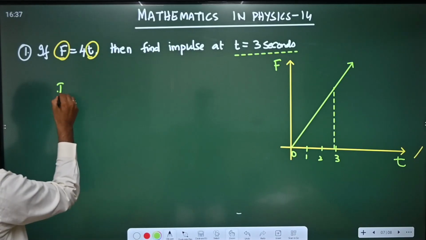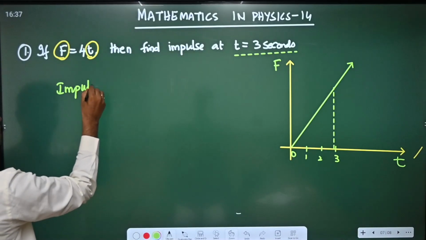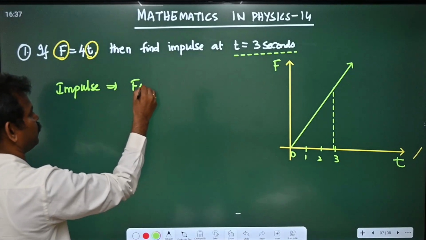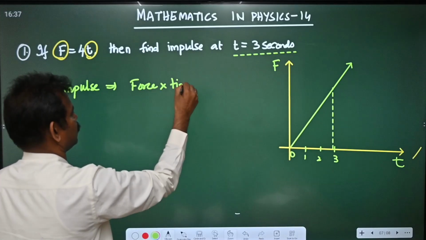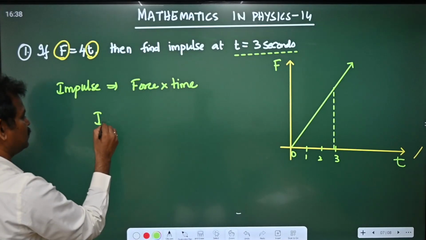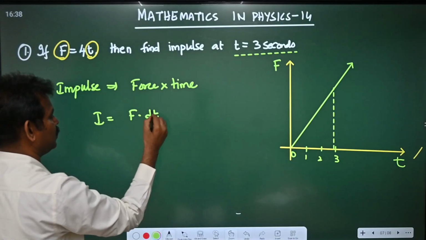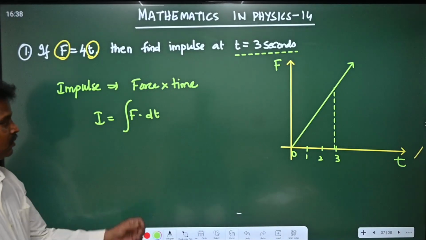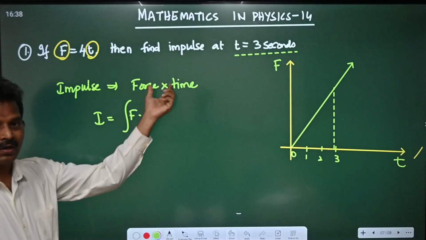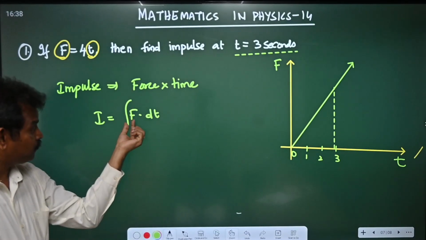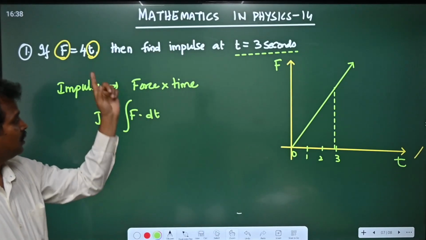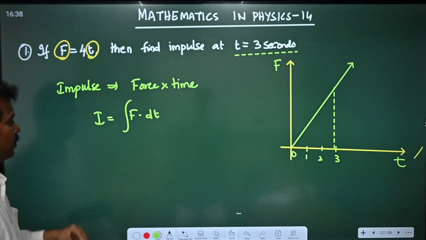So impulse is nothing but force into time. Impulse is given by integral of F dt. If force and time are directly given, just multiply those two. But if F is given in terms of t and the time interval is given, you have to write like this.